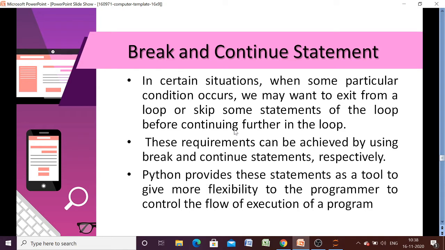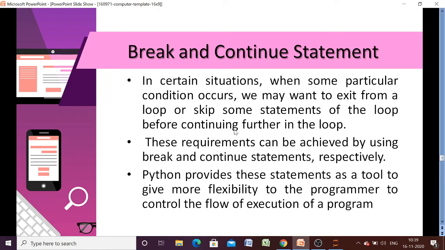Sometimes it happens that we want to exit from our loop, or we want to skip some of the statements in the loop. Before the loop terminates normally, we want to exit from it or skip some statements, and for those two situations Python provides two jump statements. Those two jump statements are the break and continue statements.